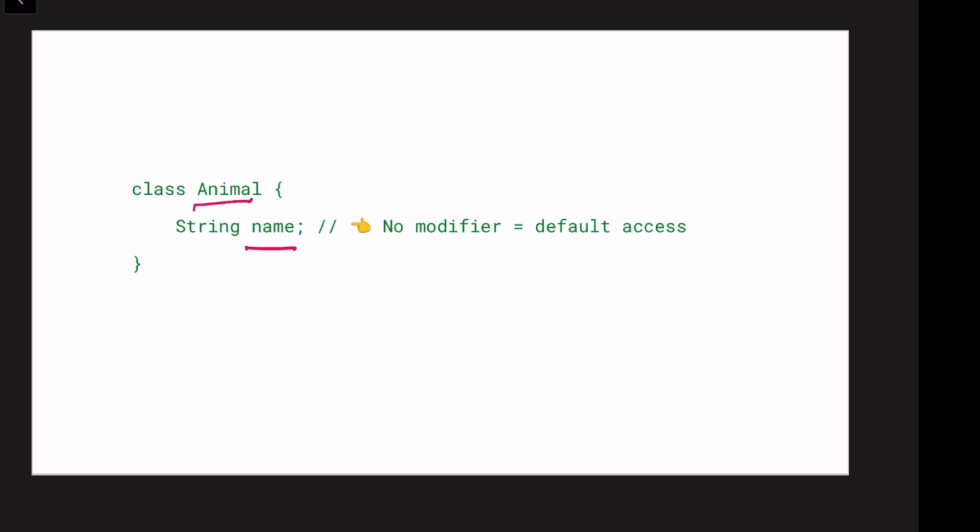No modifier is equal to default access. Name is accessible only within the same package. If you don't write public, private or protected, Java treats it as default or package private access. So this is a default access specifier.